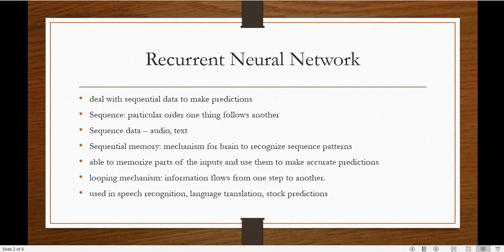Now, before going to RNN, we'll try to understand exactly what is sequential data and how it gets processed. Now, what is a sequence? It is a particular order that one thing follows another. That's a sequence. And examples of sequential data are an audio file or a text file, where every component of the audio or the text is coming in a particular sequence.